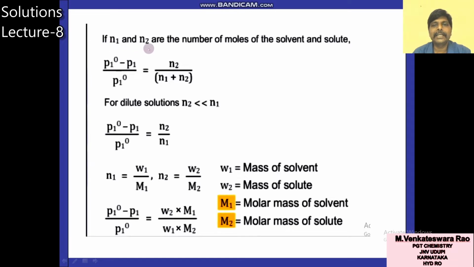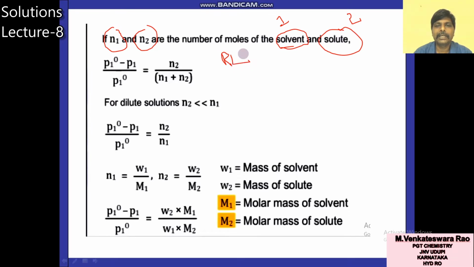If the solution contains only solvent and solute, generally, as I told in previous classes, for solvent we will use the number 1, for solute 2. If N1 is the number of moles of solvent and N2 is the number of moles of solute, according to Raoult's law, RLVP is equal to X2.